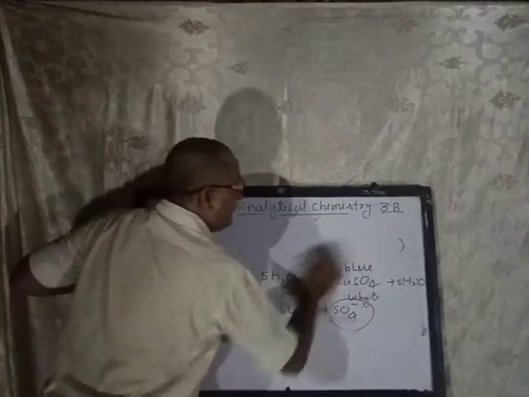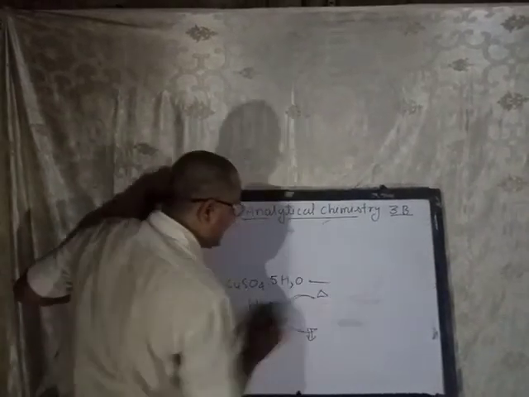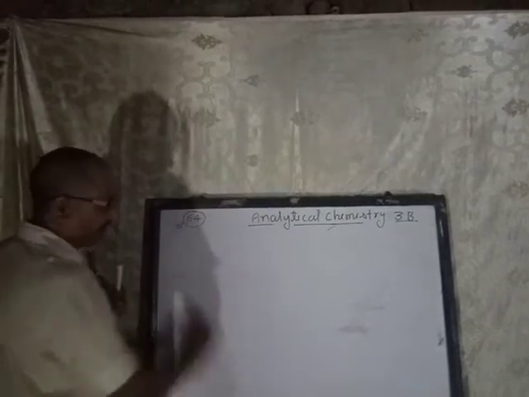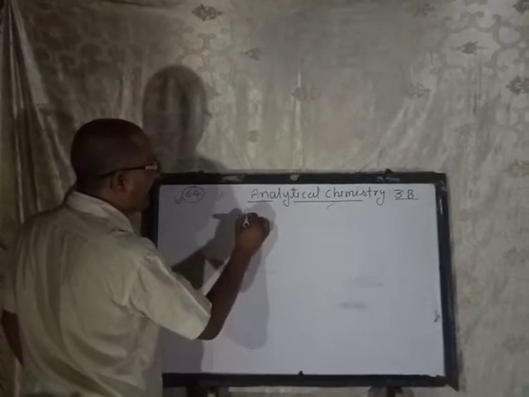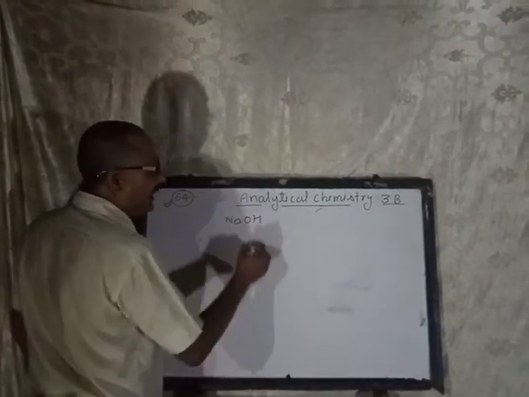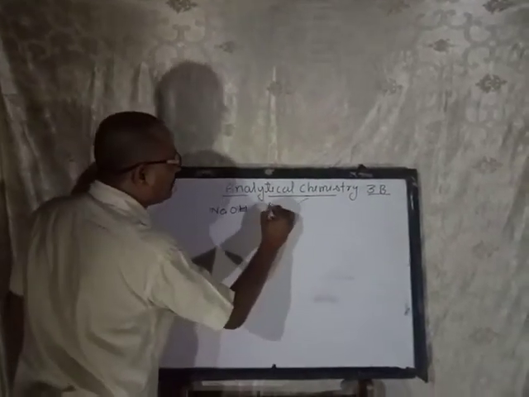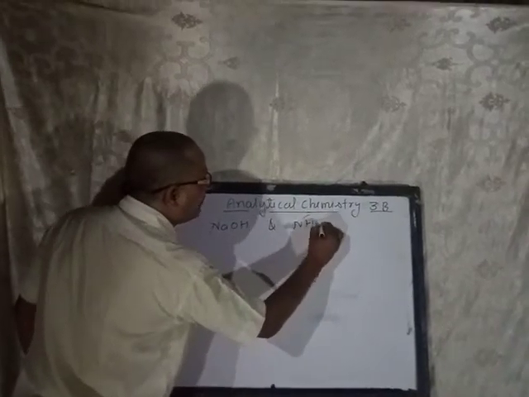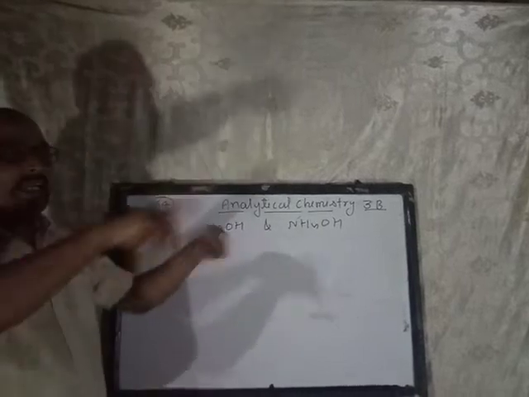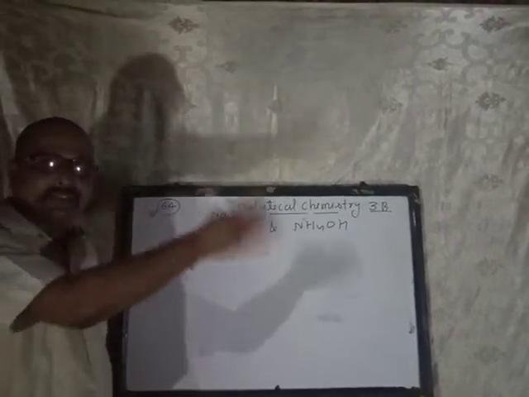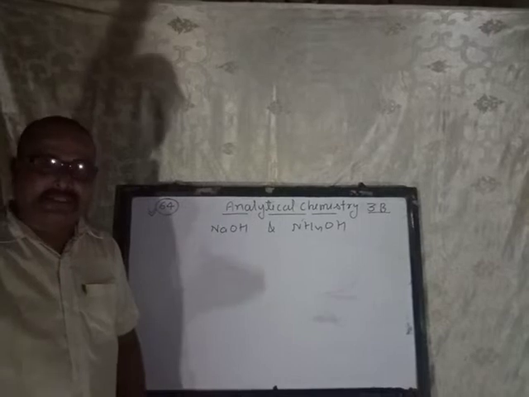Now in this unit or chapter, we will study the reactions with strong alkalis, sodium hydroxide or potassium hydroxide, and the weak alkali ammonium hydroxide. You have already seen in the lab the alkalis kept there: sodium hydroxide, potassium hydroxide, ammonium hydroxide.